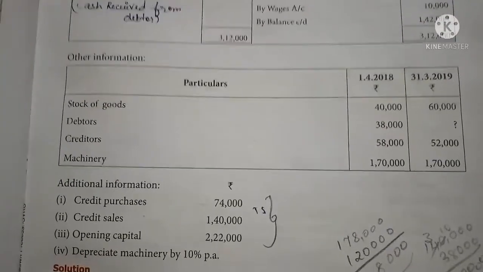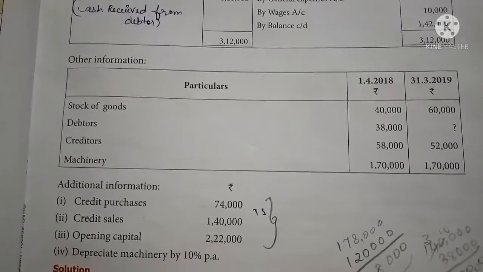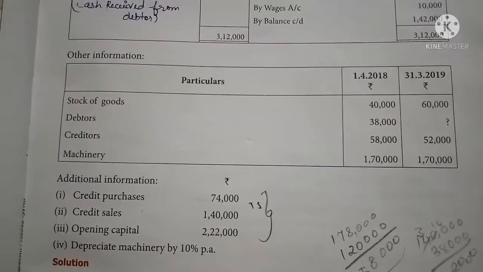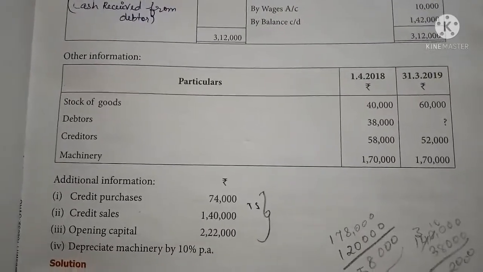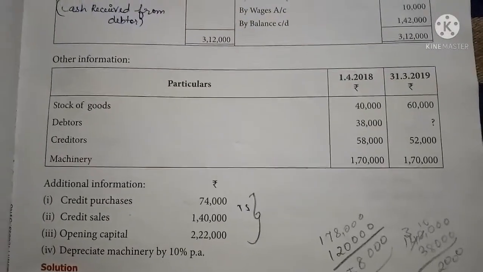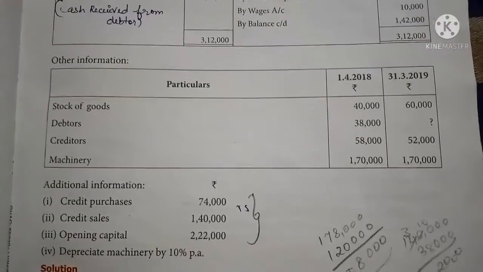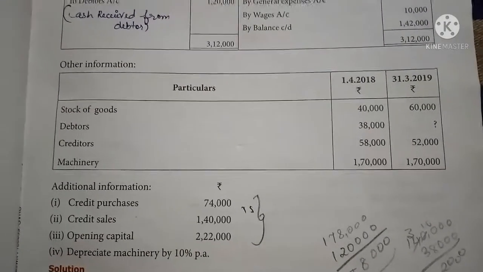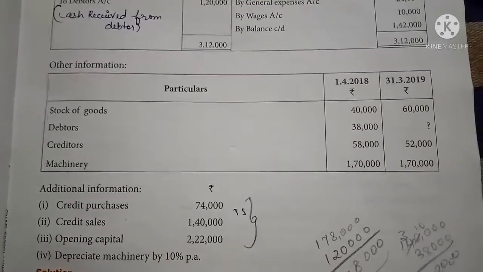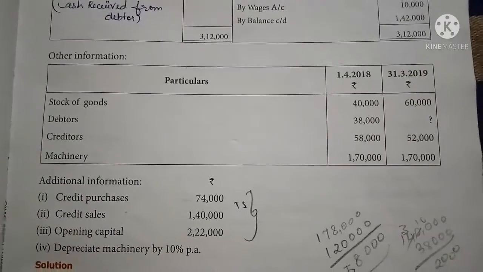Okay, so with the help of these notes, we should first prepare the total debtors account. In this problem, there is no need to prepare the statement of affairs, because the opening capital is given. There is no need to prepare the total creditors account, because all the information on creditors is given, so while preparing the creditors account, it will tally. So no need to prepare the creditors account, only the total debtors account, because the closing balance of debtors is not given in the sum.